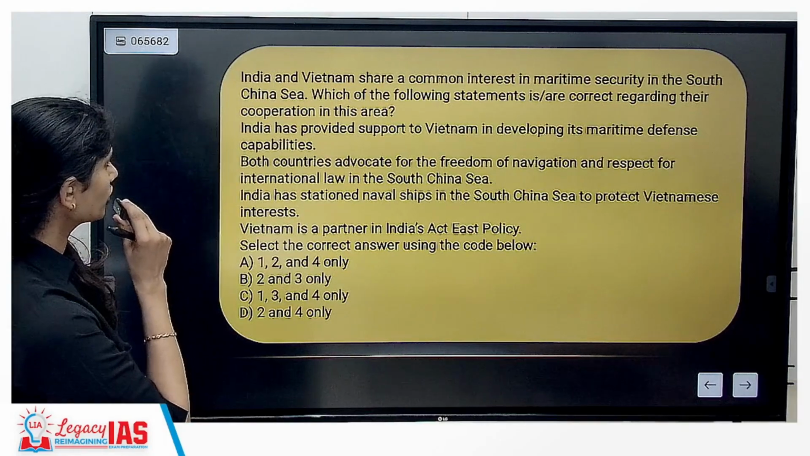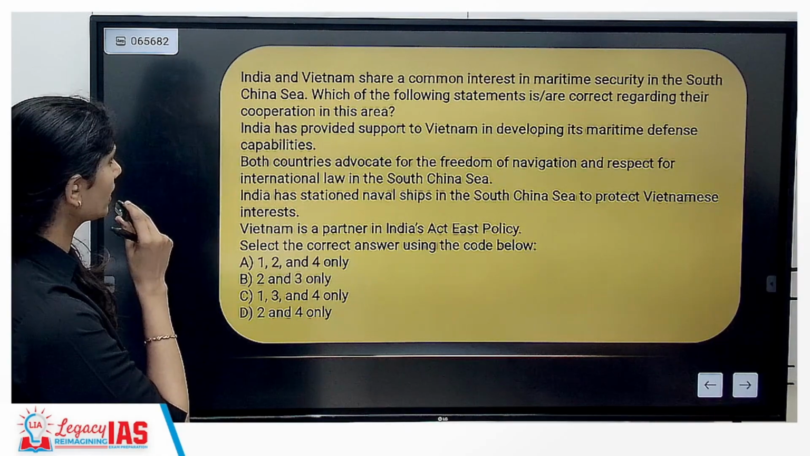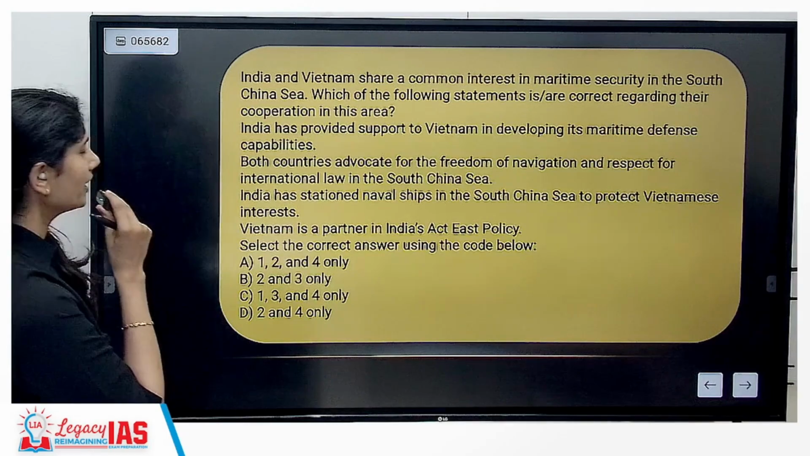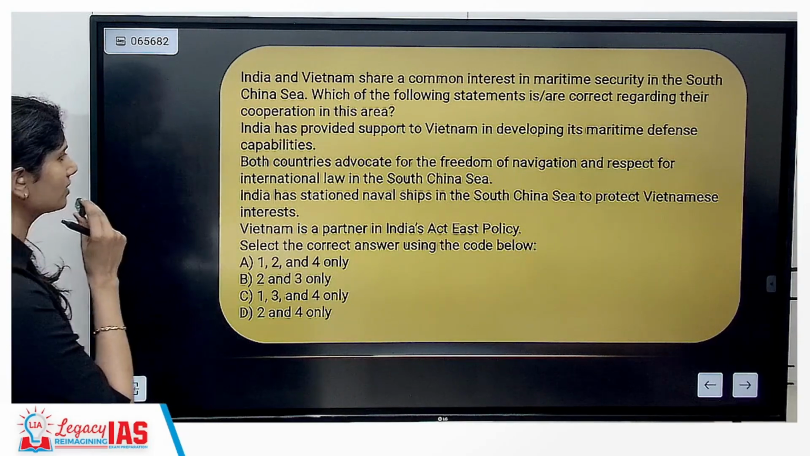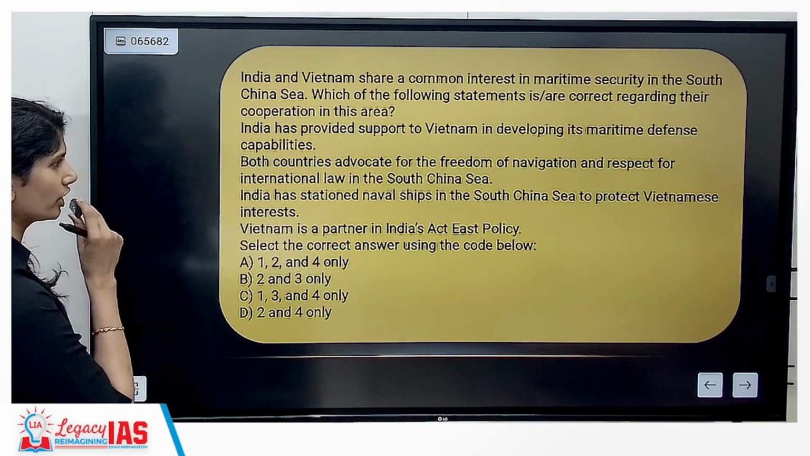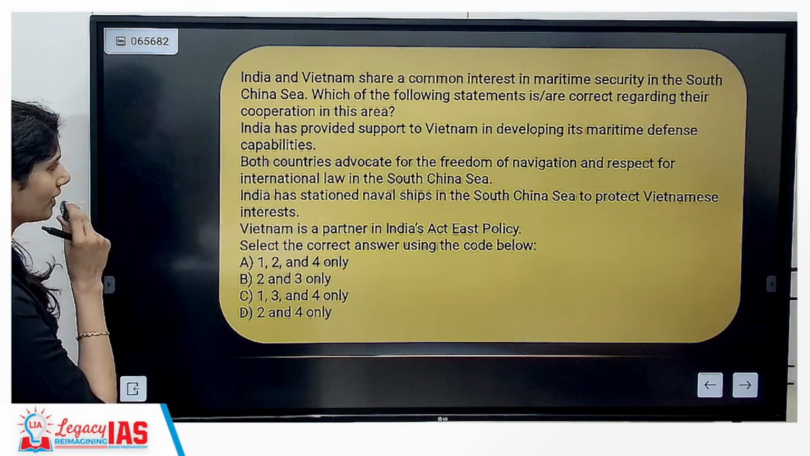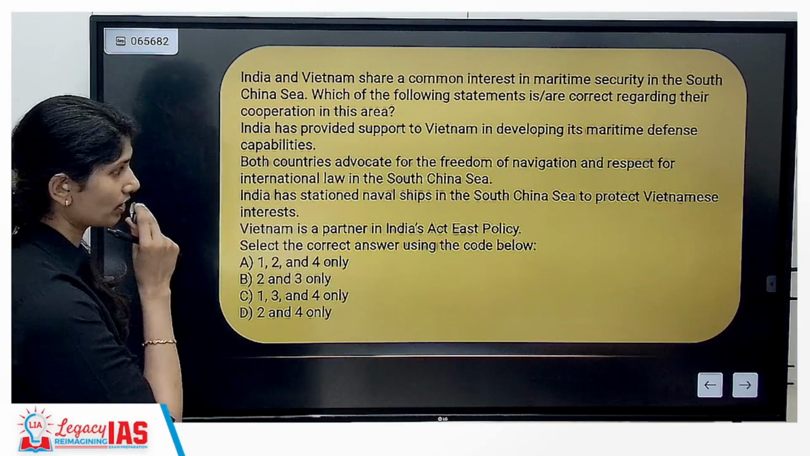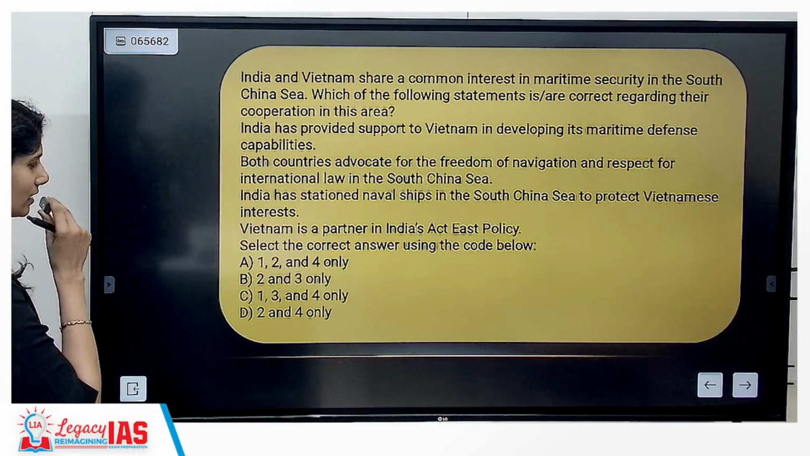India and Vietnam share a common interest in maritime security in the South China Sea. Which of the following statements is correct regarding their cooperation in this area? India has provided support to Vietnam in developing its maritime defense capabilities. Both countries advocate for freedom of navigation and respect for international law in the South China Sea. India has stationed naval ships in the South China Sea to protect Vietnamese interests. Vietnam is a partner in India's East Asia policy.